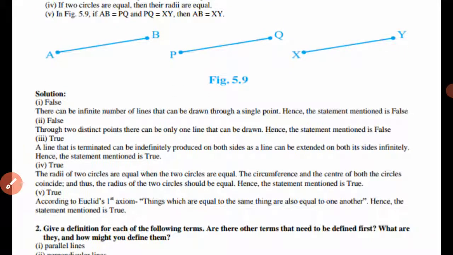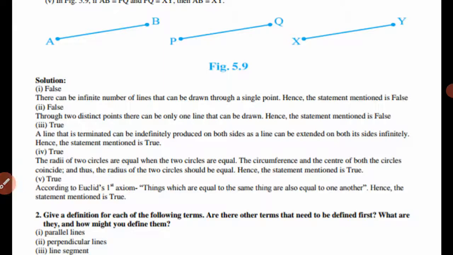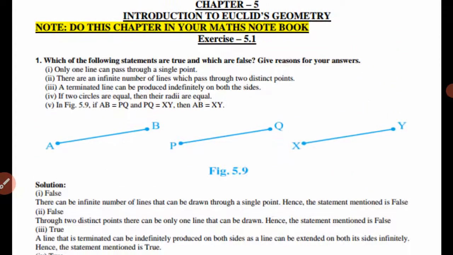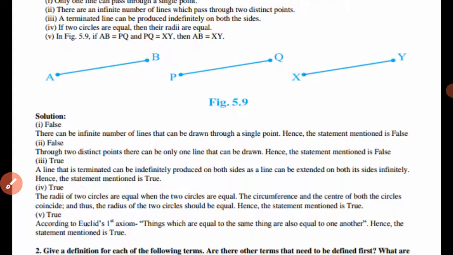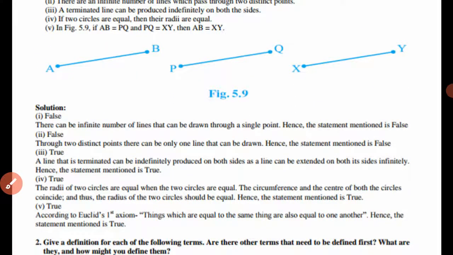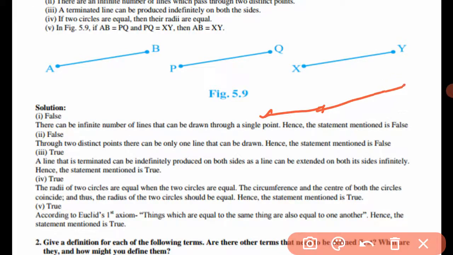Why? Because through two distinct points only one line can be passed. Suppose we have any 2 points, okay, and from these 2 points only one line can be passed. So this is also false. Now in third part, a terminated line can be produced infinitely on both sides. So this is true. We can produce any line infinitely on both the sides. Suppose we are drawing some line, so we can produce this line on both the sides infinitely.